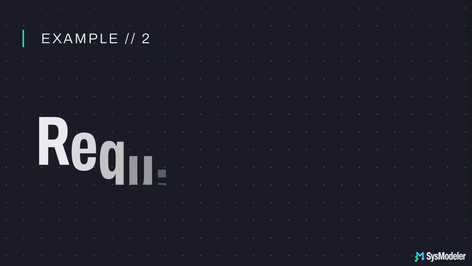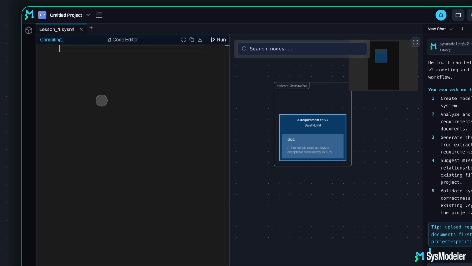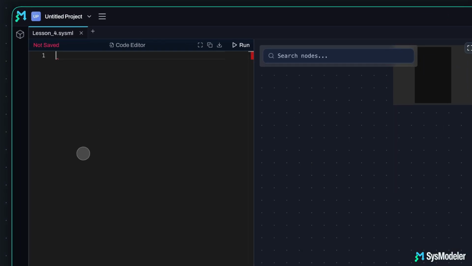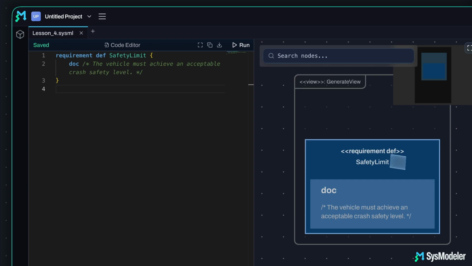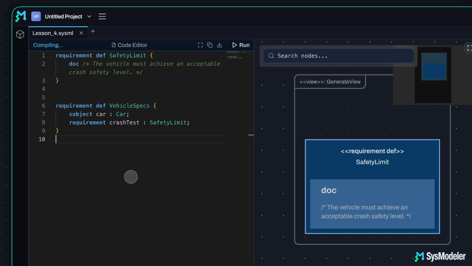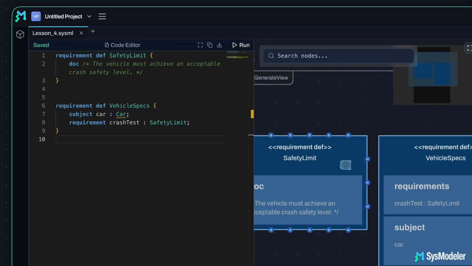Example 2. The requirements tree. Now let's apply the same pattern to requirements. First, we define a reusable requirement type. The vehicle must achieve an acceptable crash safety level. Just like before, this defines the requirement concept but doesn't apply it yet. Now we create a requirement set and use that requirement inside it.